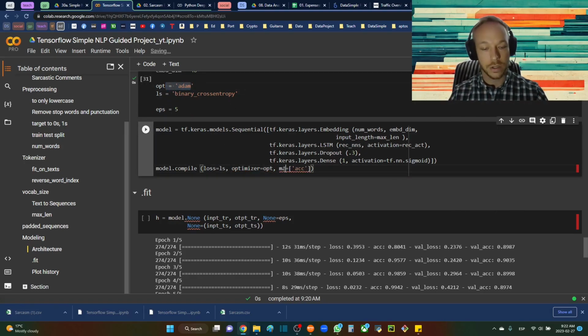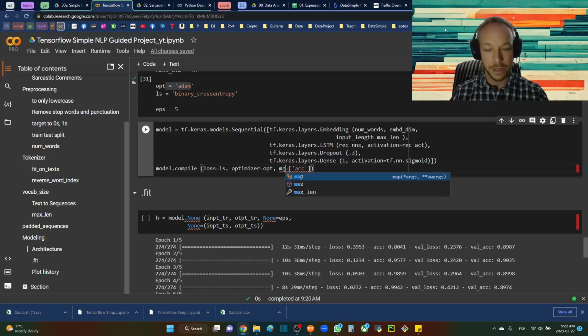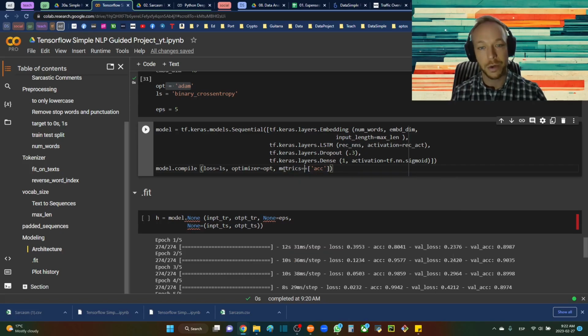And then just because binary cross entropy, especially with classification problems, especially when we're dealing with a multi-classification problem, the entropy value is just not necessarily easily understood. You want to get a small one, obviously, but it is better to consider accuracy, a little bit easier for us humans to understand. So when we're doing classification metrics, I always want to look at the accuracy, so ACC. Okay, so define that.